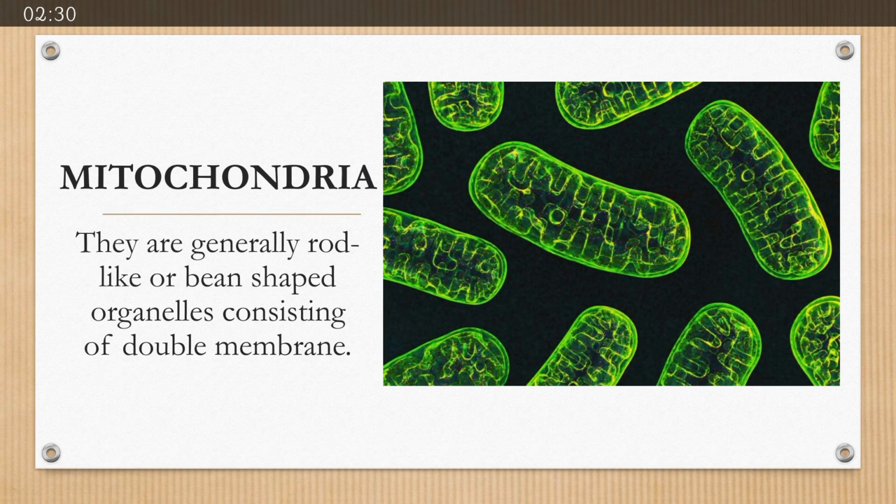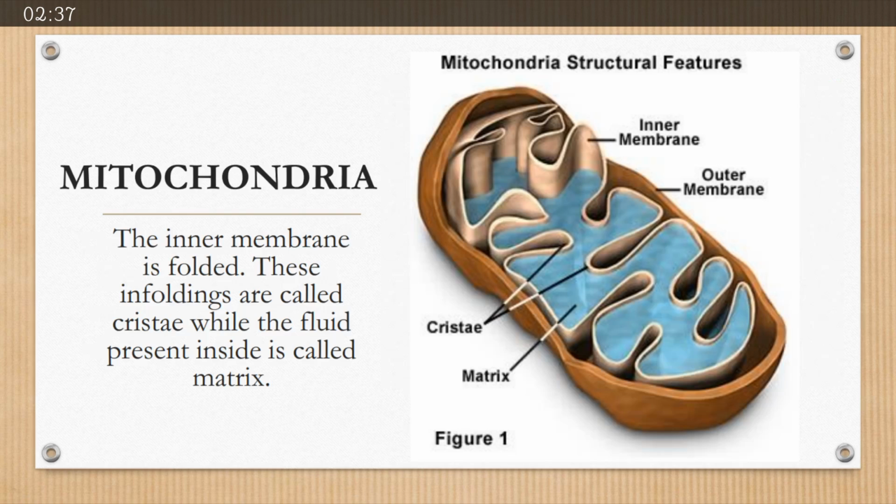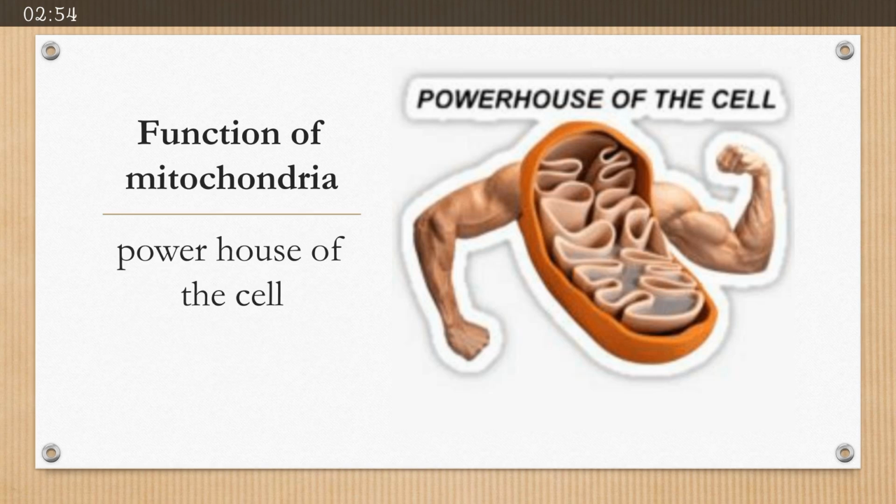The next organelle is mitochondria. They are generally rod shaped or bean shaped in structure and they are double membrane. Double membrane means two membranes are present. The inner membrane is folded and the foldings are known as cristae, and that inner membrane is filled with a fluid called matrix. Mitochondria is known as the powerhouse of the cell. All of the energy required by the cell is produced by the number of enzymes present in mitochondria.